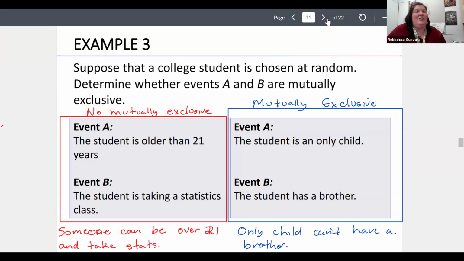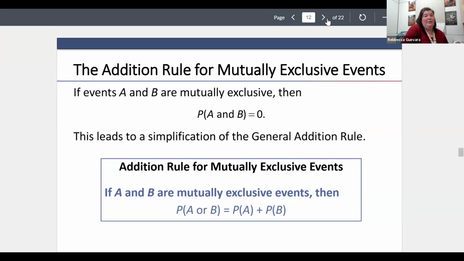So we kind of already saw this, but if events A and B are mutually exclusive, then the probability of A and B is going to be zero. The probability of being a single child and having an older brother is 0. You can't have that happen. This leads to a simplification of the addition rule. So if we have mutually exclusive events A and B, then the probability of A or B is the probability of A plus the probability of B.